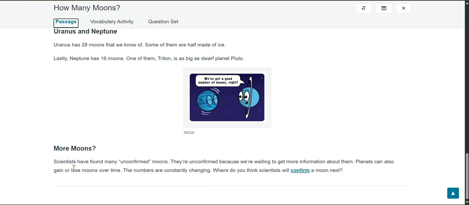More moons. Scientists have found many unconfirmed moons. They're unconfirmed because we're waiting to get more information about them. Planets can also gain or lose moons over time. The numbers are constantly changing. Where do you think scientists will confirm a moon next?